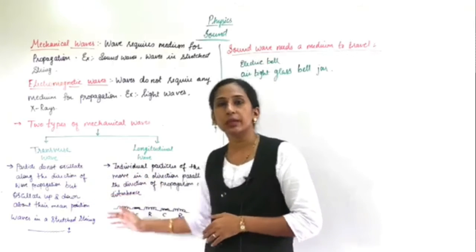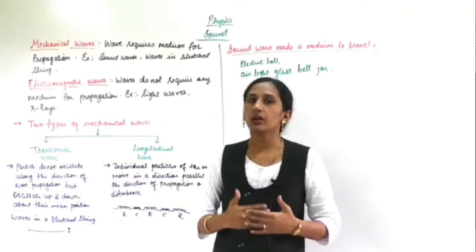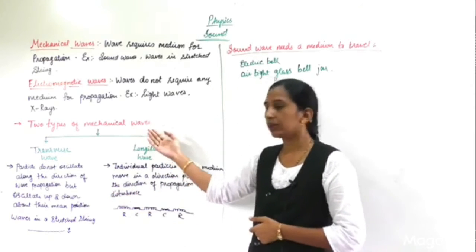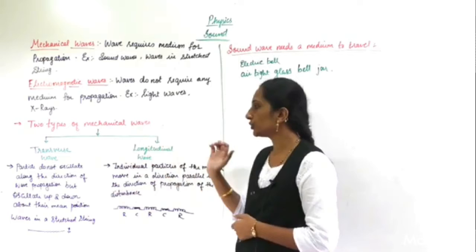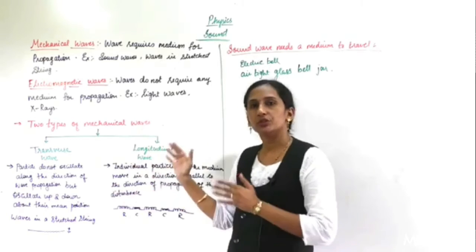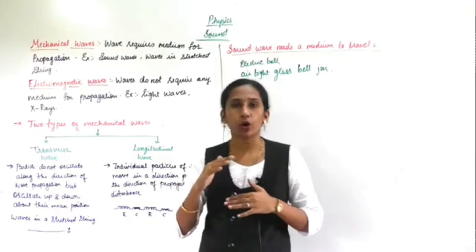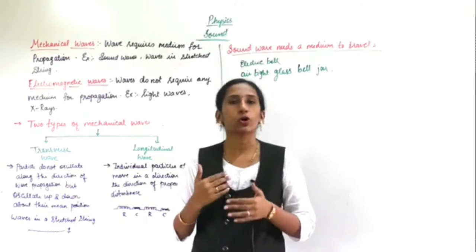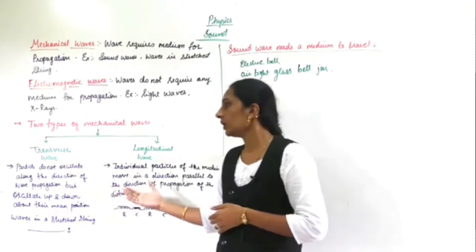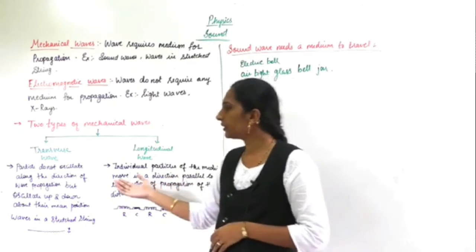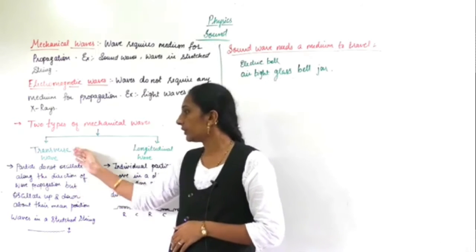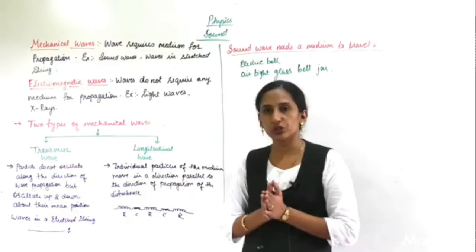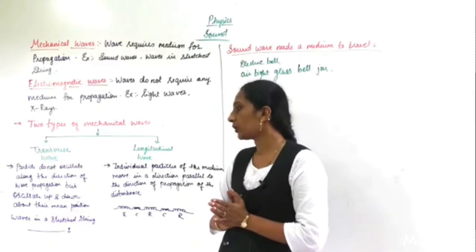Now from these two types, which one is the sound wave that you are again going to study now? Two types of mechanical wave: transverse wave and longitudinal wave. It is very simple, you just have to consider the movement of vibration, how the particles move. According to that, the two waves are classified or differentiated.